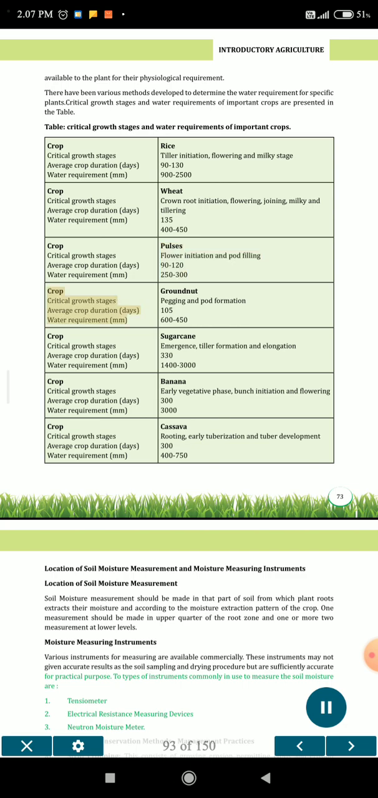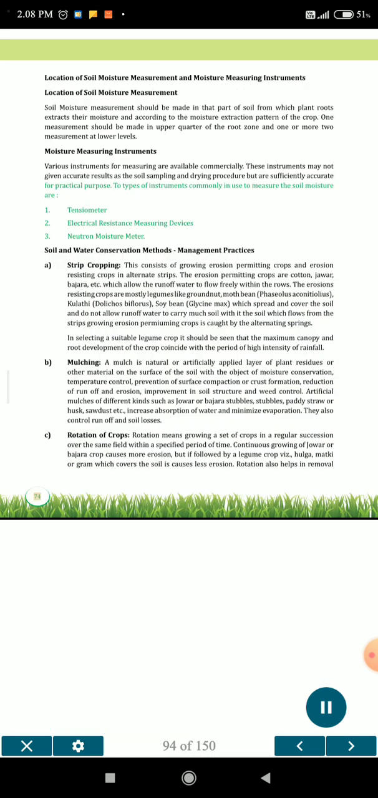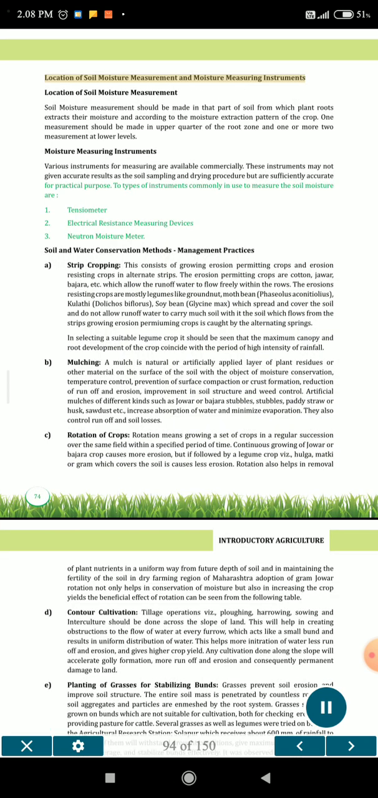Groundnut: pegging and pod formation, 105, 600 to 450. Sugarcane: emergence, tiller formation and elongation, 330, 1400, 3000. Banana: early vegetative phase, bunch initiation and flowering, 300, 3000. Cassava: rooting, early tuberization and tuber development, 300, 400 to 750.